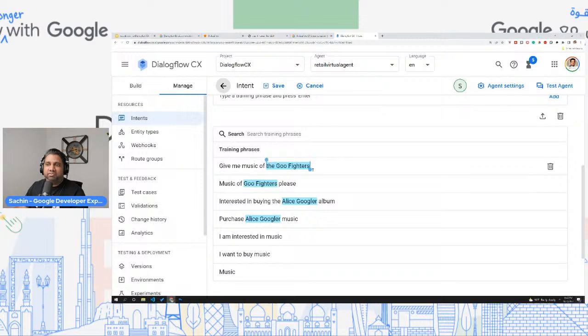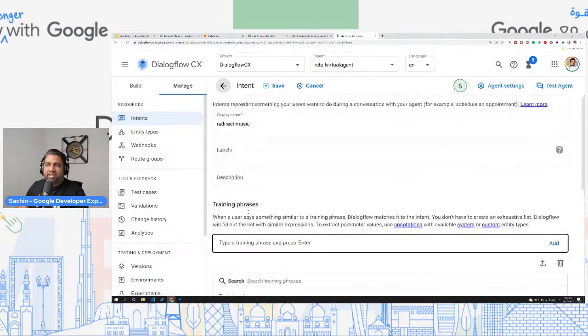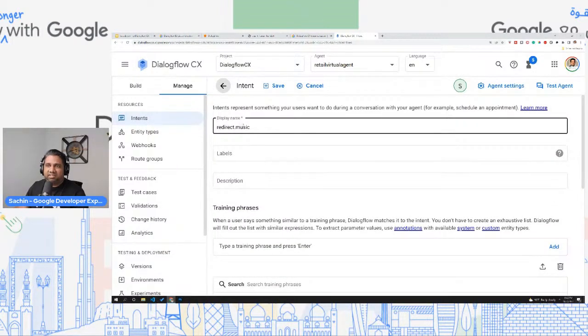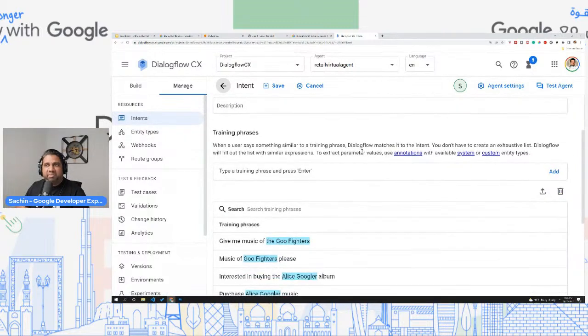So give me music of the Foo Fighters, music of Foo Fighters, please. So whenever this training phrase is there, it will automatically understand that, okay, this is the intent. Redirect dot music is the intent. And here we are extracting the entity of artist. So these are all the artists that are automatically being extracted. So same concepts like how we had with Dialogflow Essentials. So here you can basically create intents and entities and reuse them across multiple flows. And that's one of the main advantages that we have with Dialogflow CX.